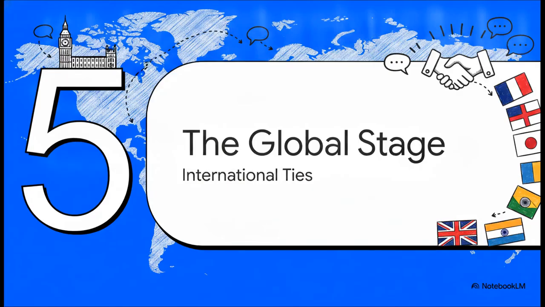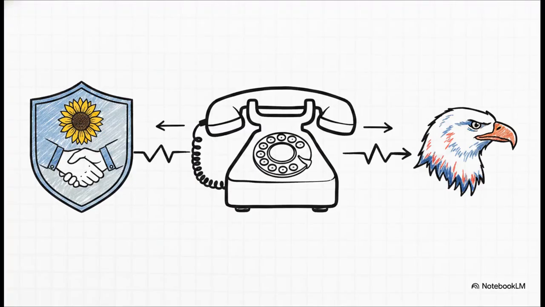Okay, let's dive into our final section, the global stage. A UK prime minister doesn't just manage the country, they are a key player in world affairs. So who did he choose to speak with first? His initial calls were to Ukraine's Volodymyr Zelensky and US President Donald Trump. Burnham assured Zelensky of his 100% resolute support.